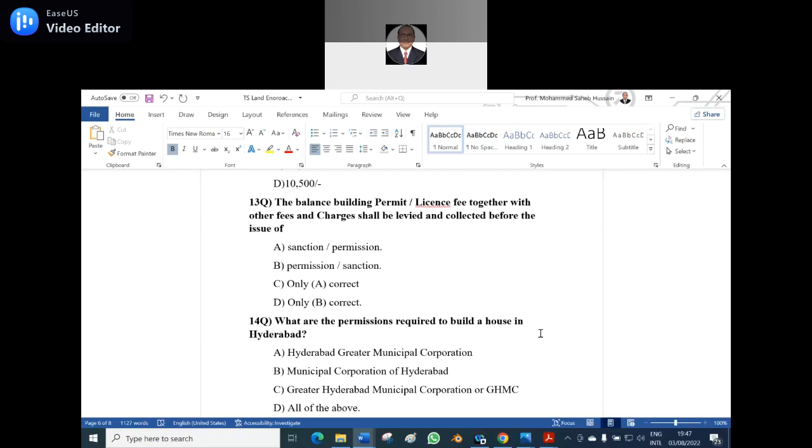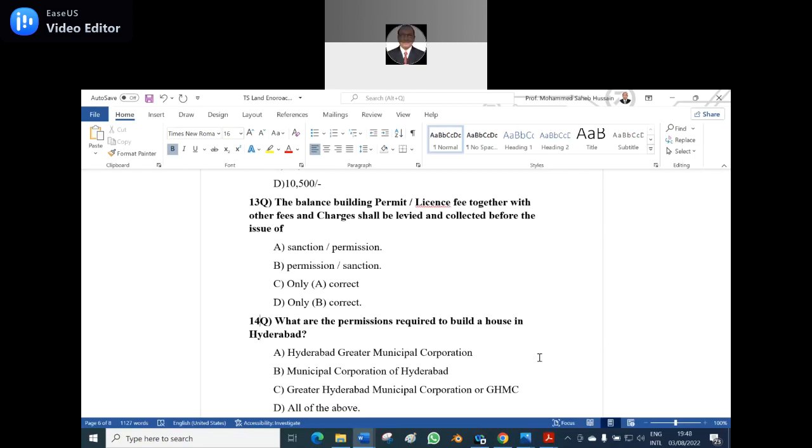What are the permissions required to build a house in Hyderabad? Option A, Hyderabad Greater Municipal Corporation. B, Municipal Corporation of Hyderabad. C, Greater Hyderabad Municipal Corporation or GHMC. Option D, all the above. You gave a different answer. The right answer is Option C, Greater Hyderabad Municipal Corporation or GHMC.